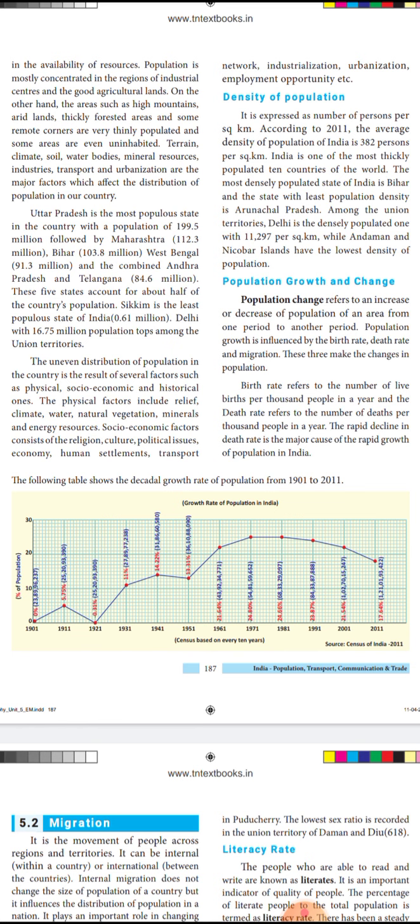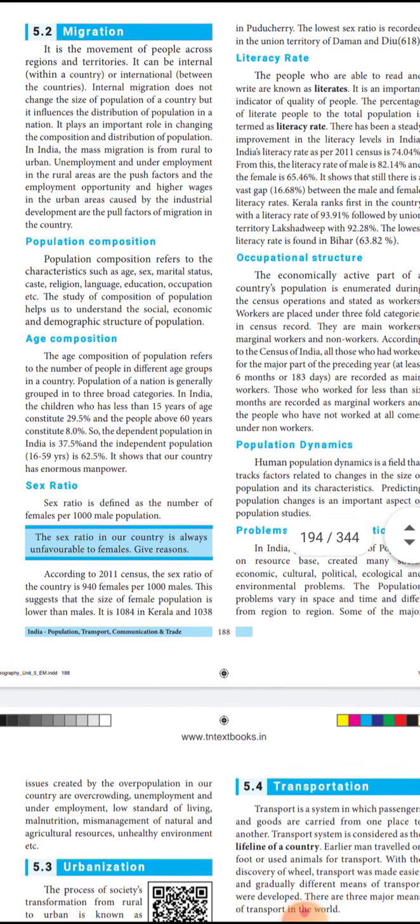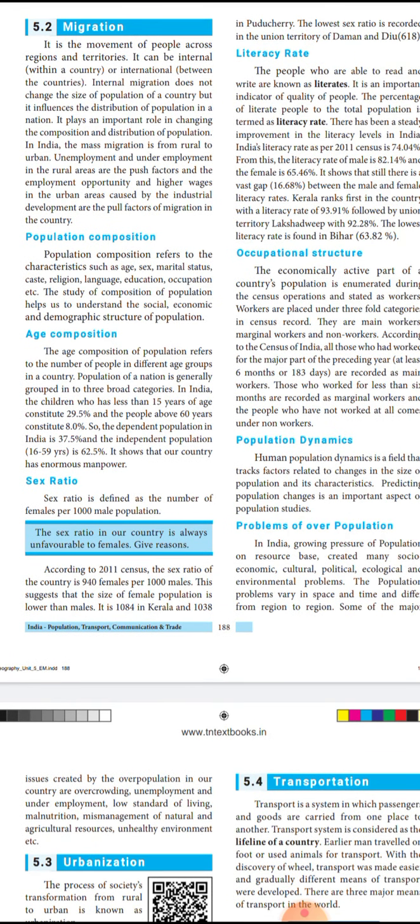Next is about migration. As I said, people move from one place to another, isn't it? They move because more people are there, or because of their work. Some might be unemployed, or some might be underemployed. Some places won't have a water facility. So like this, many different factors are there where people move from one place to another. That is called migration. Or some don't want to live in rural areas. They want to go to urban areas. So these are the pull factors of migration.